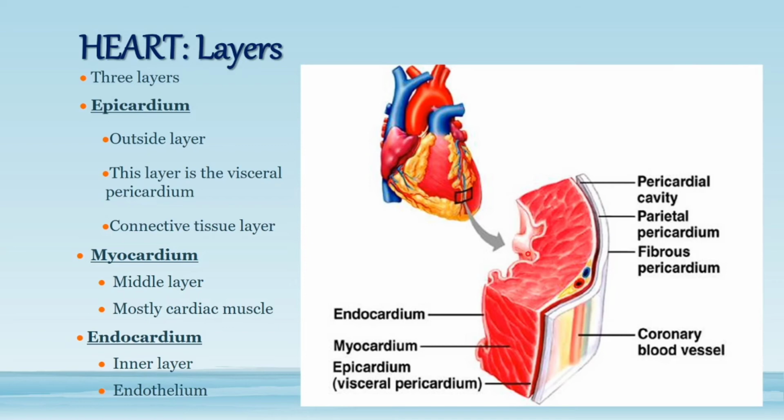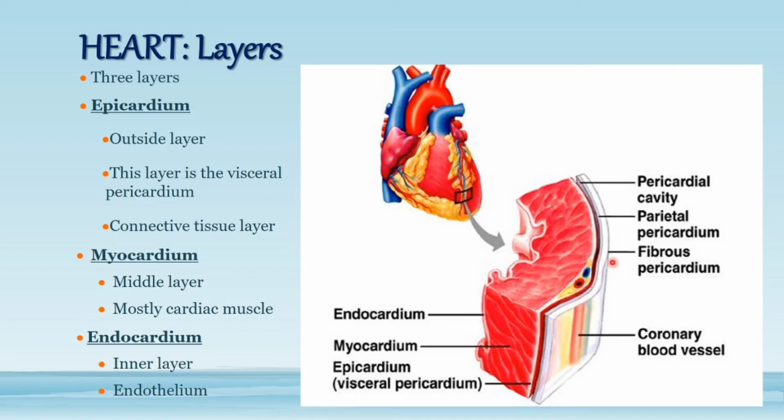Like vessels, in which we studied tunica intima, media and adventitia, this inner layer, the endocardium, resembles the tunica intima, having the same epithelium. Then comes the middle layer, the myocardium, which is thicker and consists of cardiac muscle fibers. Then we have the epicardium, the outermost layer, which is the visceral pericardial layer.